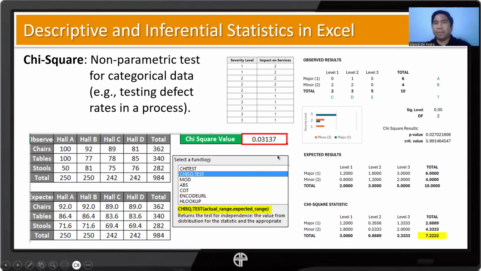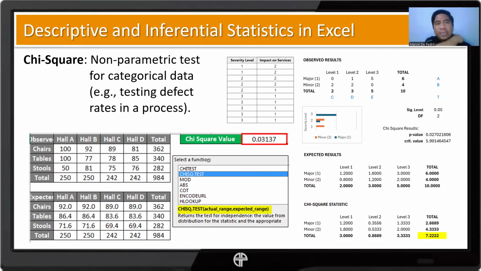Out of that, we have this final chi-square table wherein we can get our test statistic. In this case, the chi-square p-value is 0.27. Out of that, we can get the critical values using some formulas in Excel.